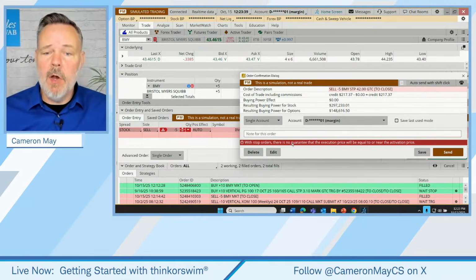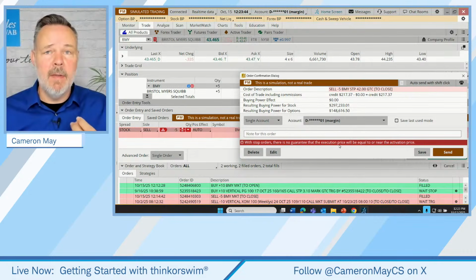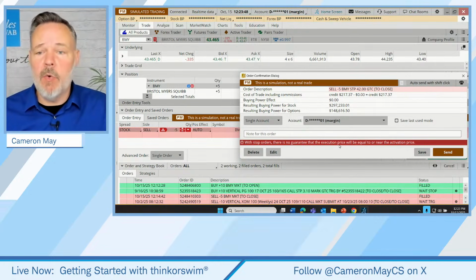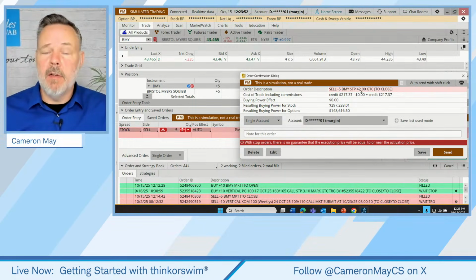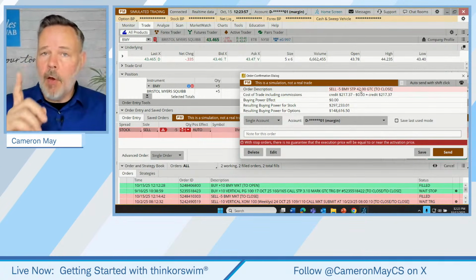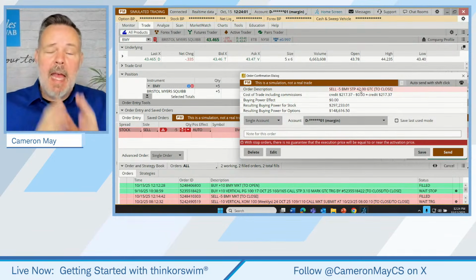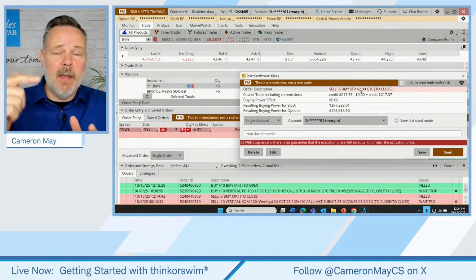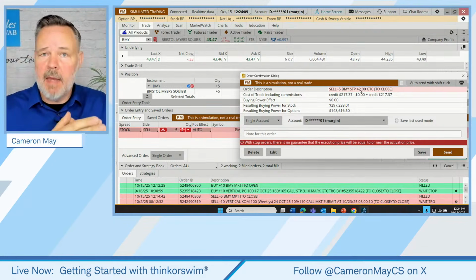Now, again, no commission on this stop order, but there is an important reminder down here. With stop orders, there's no guarantee that the execution price, the price that's ultimately received, will be equal to or even near what we call the activation, or sometimes called the trigger price. Our activation price is $42 in this case. So we're saying if the price happens to fall down to or below $42, get me the heck out of this trade. So the actual mechanism that happens here is if the stock price falls down to 42, that fires off a market order at that point.